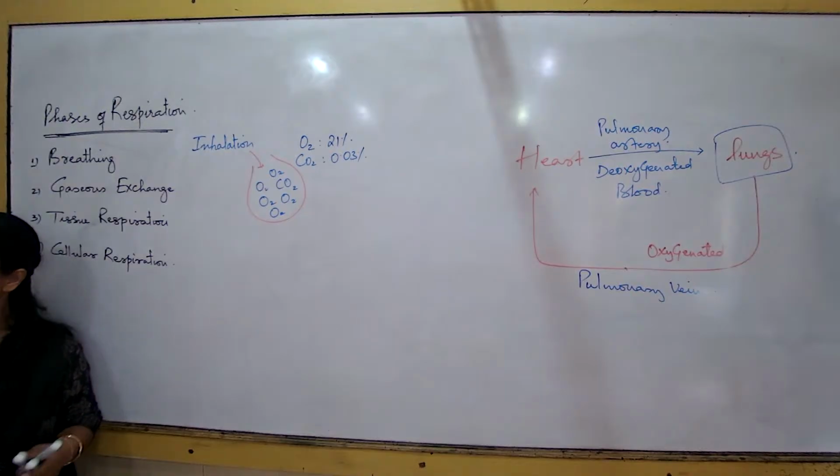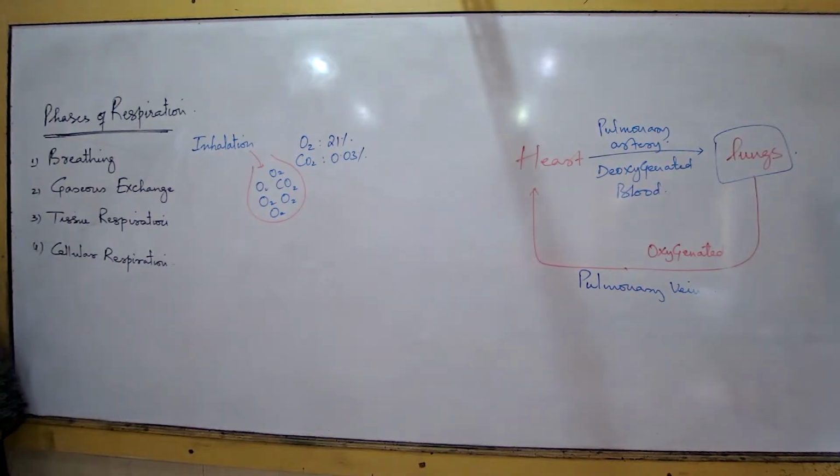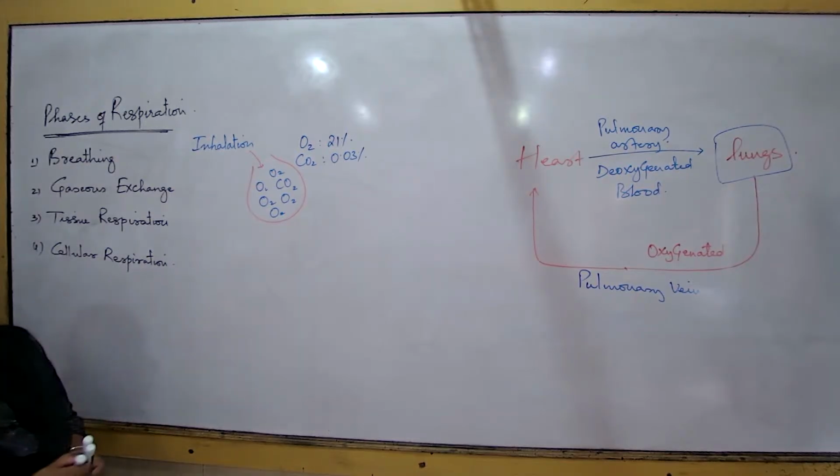Unless and until we talk about some polluted places, if I now talk about an extremely polluted, crowded place, then we are inhaling more of carbon dioxide. That is a different thing. But normally, whenever we take in air, whenever we are inhaling, our lungs have more of oxygen than carbon dioxide every time. Now, next is what?